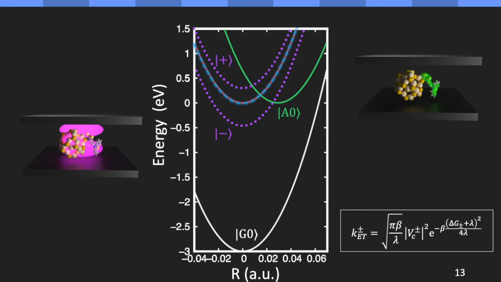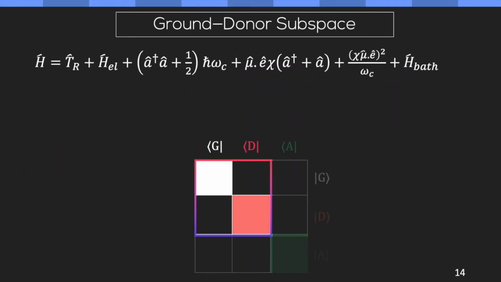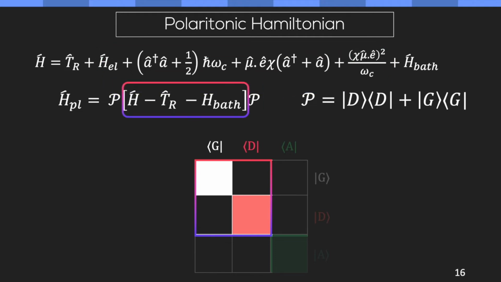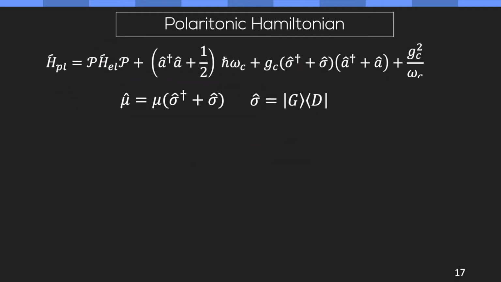Now the challenge is that we have to find out the eigenspectrum accurately for this plus and minus state. To do this, we look into the subspace spanned by the donor and the ground state, and we define a polaritonic Hamiltonian that looks like this. And if we look into this polaritonic Hamiltonian, this is exactly a two-level system coupled to a quantized radiation field described by the Pauli-Fierz Hamiltonian.